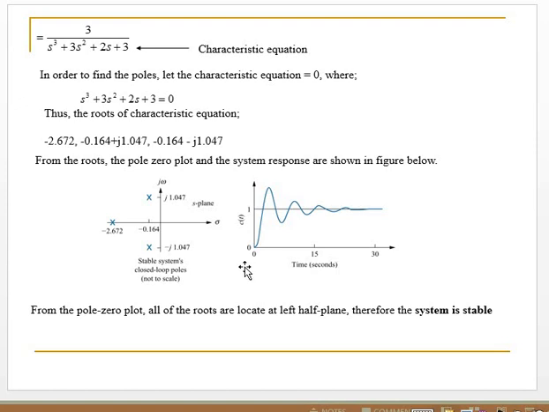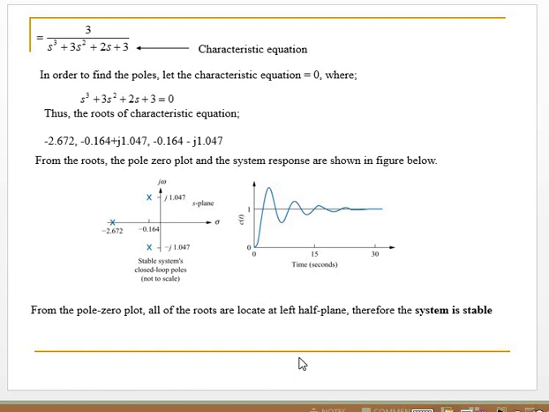And if you simulate the system using engineering software like MATLAB, you get the response like this graph. You see that the response of the system is reduced as time increases. From the pole-zero plot, all the roots are located in the left half S-plane. Therefore, the system is stable.